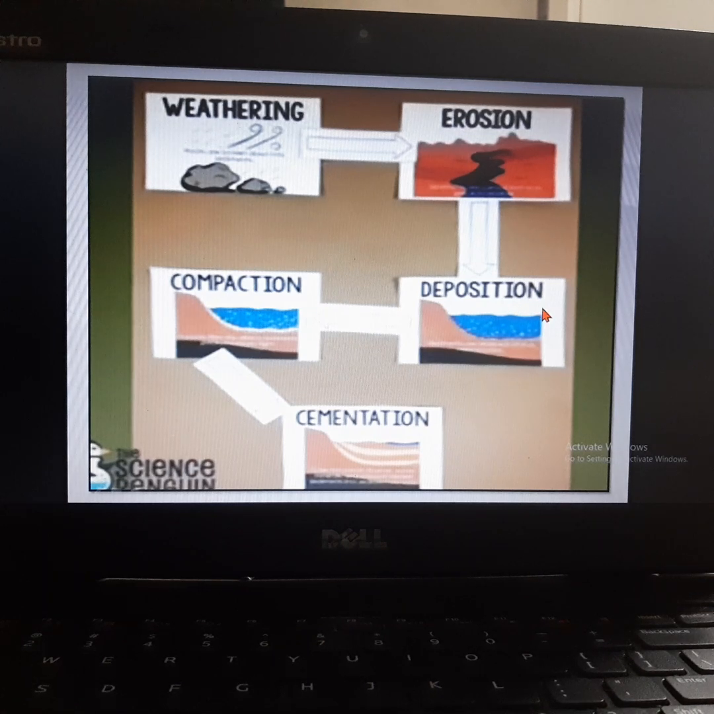All the rock pieces will settle down into the sea or the ocean. See here, deposition means some of the rock pieces settle down.